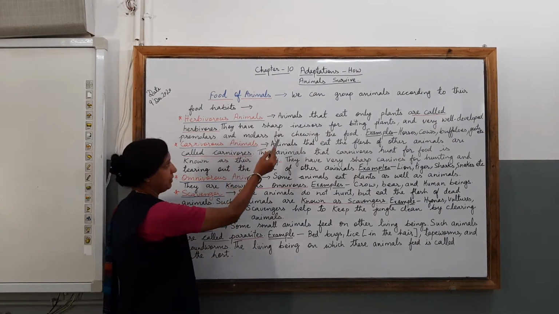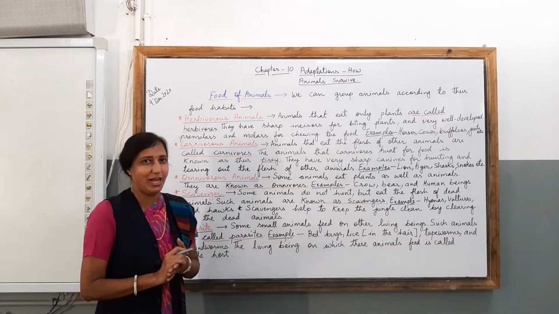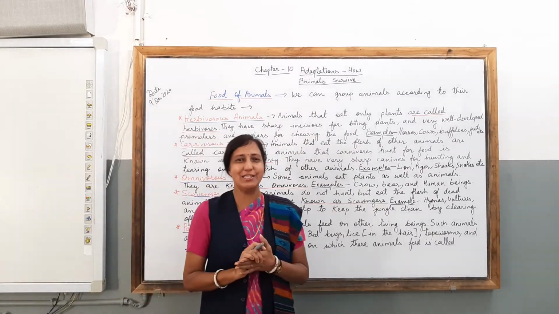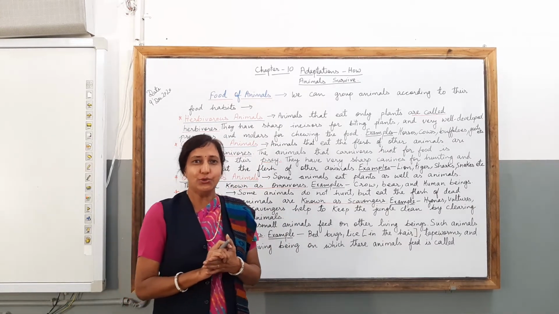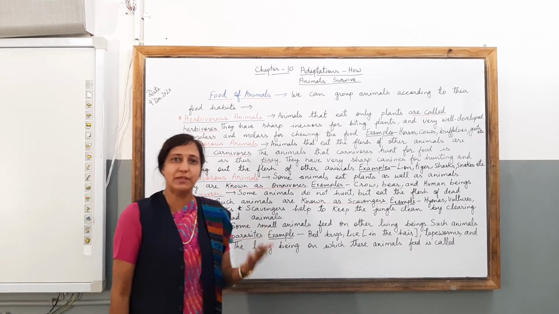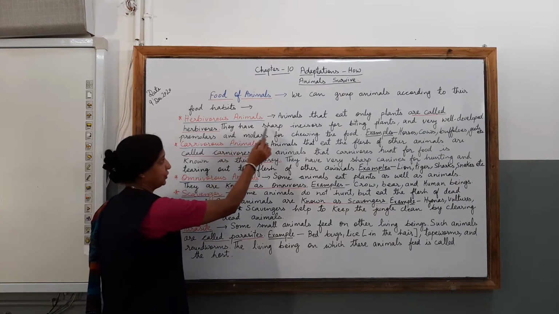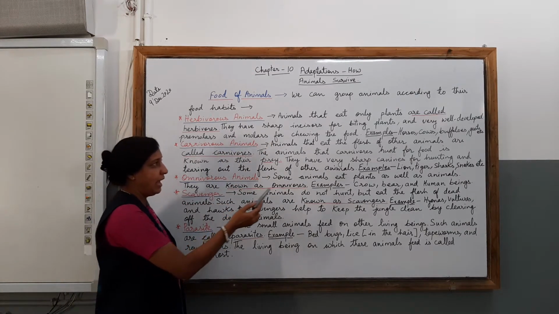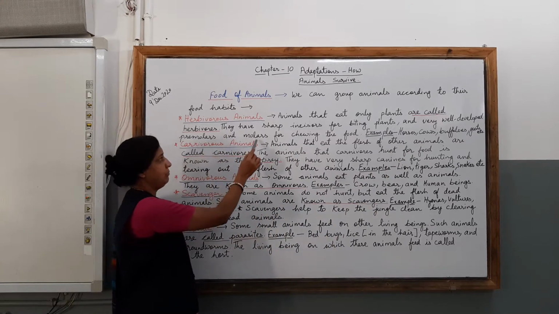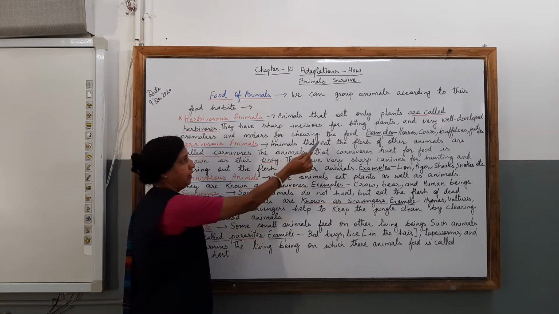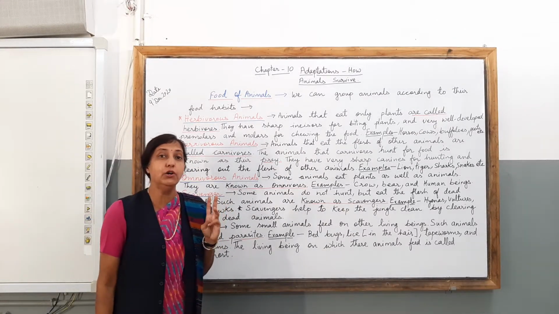Children, they have sharp incisors for biting plants. What are incisors, children? You must be thinking, as you have studied about teeth in my previous chapters. This is the type of teeth which these animals have to chew the plants. So they have sharp incisors for biting plants and very well developed premolars and molars for chewing food. These are the three types of teeth they have, children, for chewing the food.